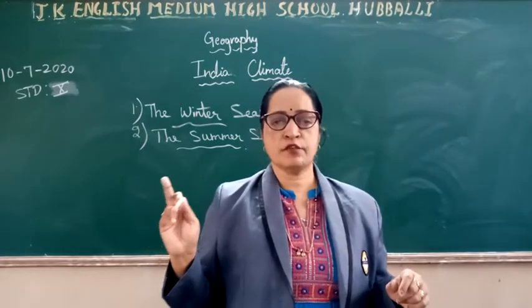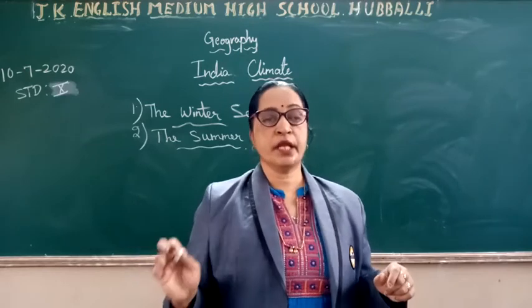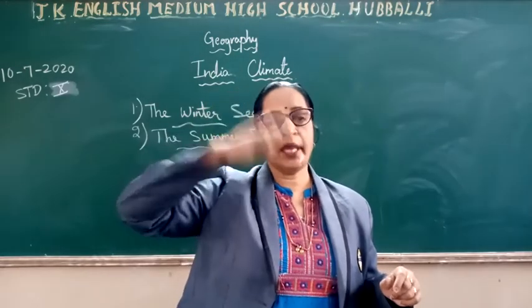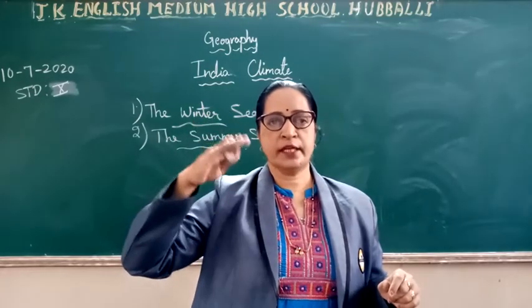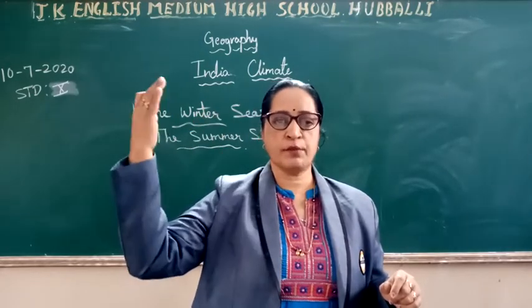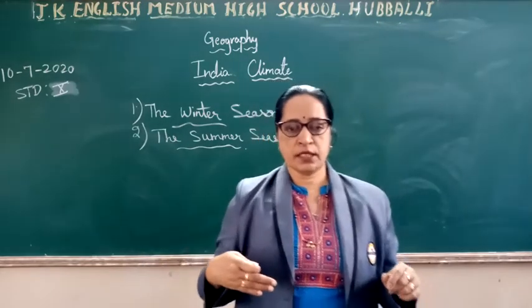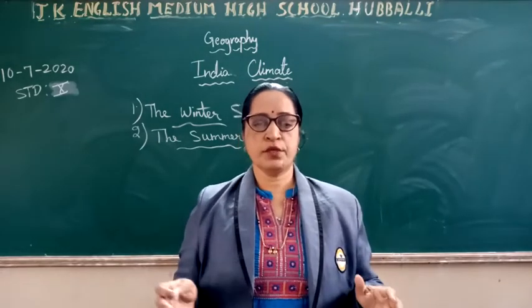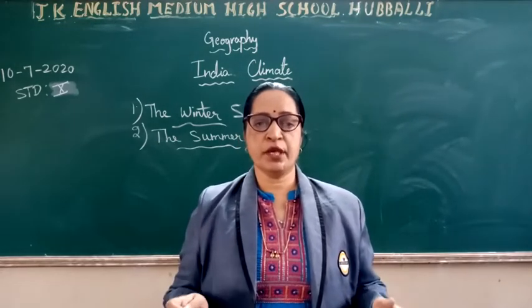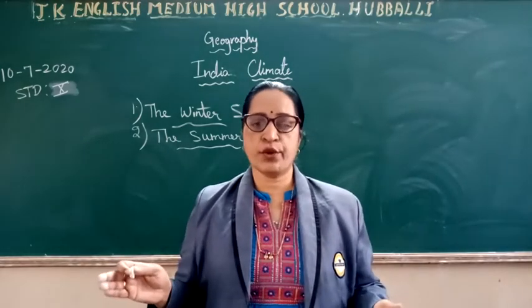So the sun's rays fall vertically on the northern hemisphere, and hence the temperature is very high in India. The temperature is too high. Okay, so see the differences, how it is for summer and the winter. Hence the temperature is high, it is hot, dry and sultry. So how is the climate here? It is very hot, it is very dry and it is a sultry climate.